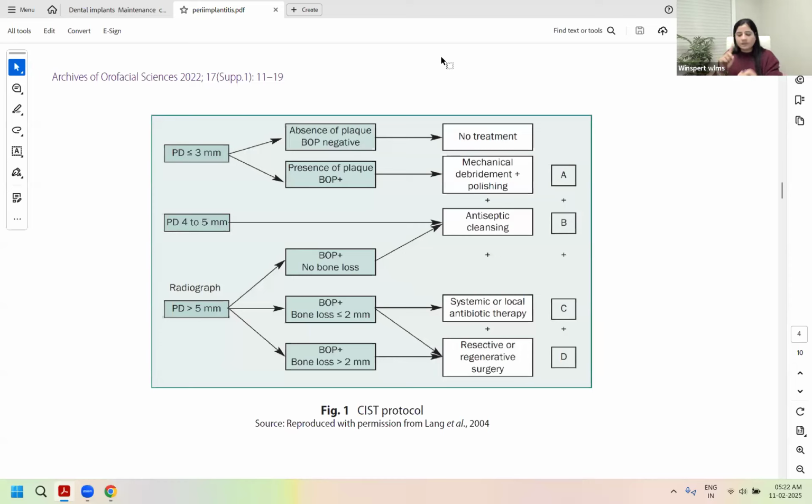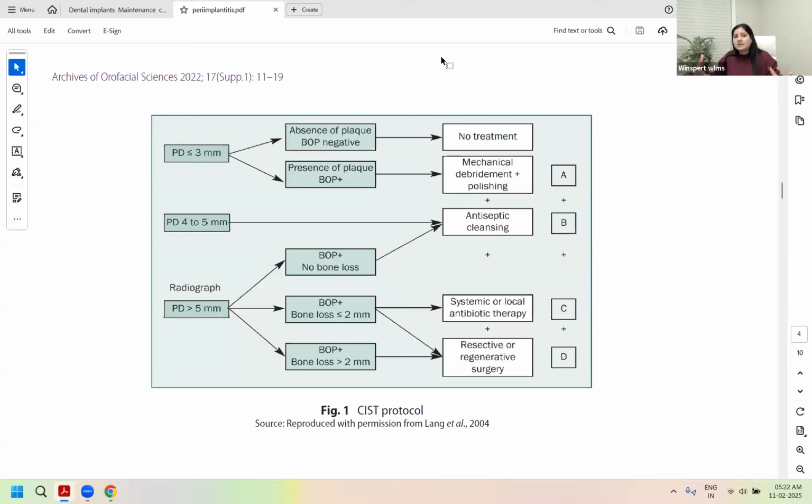Same goes for, remember, ameloblastoma questions, OKC questions, big tumors, whatever you may have, cysts, where you're choosing your curettage, marsupialization, or resection. These are your kind of questions that ADC is still asking. Even without making referral as a general dentist, you must know the ideal treatment choices for even complicated problems, because you will let the patients know. Absolutely correct, Bhargavi. You have to educate the patient about what is required. Clear? And also, you will make the referral accordingly, right?